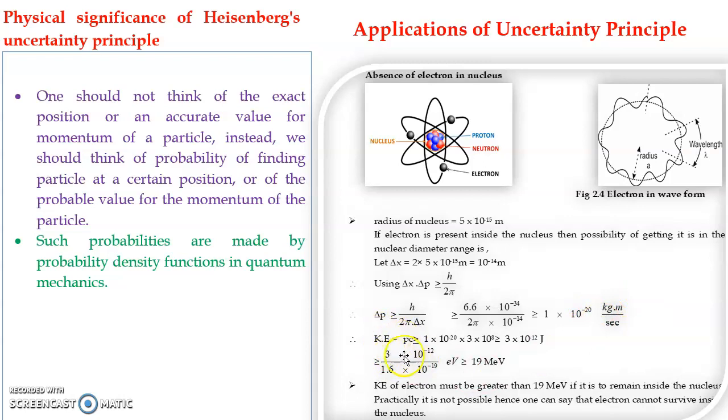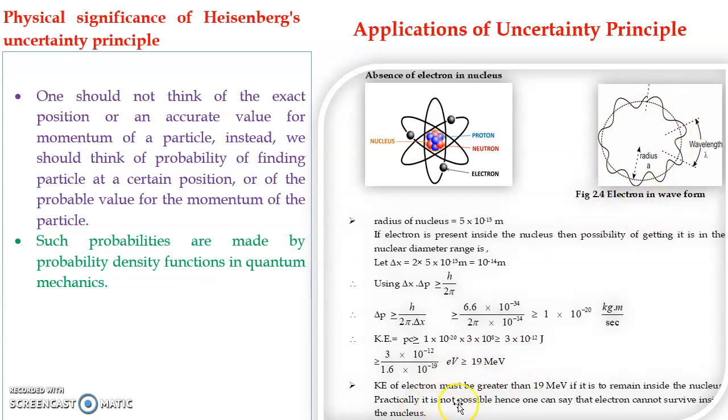And we can therefore calculate the kinetic energy. It is of the order of momentum into the speed of light, which, once we substitute, will be 3 into 10 raised to minus 12 joules, which can be converted into electron volts, and then it is mega electron volts, or million electron volts. About 19 MeV of kinetic energy is required if the electron is to remain inside the nucleus.